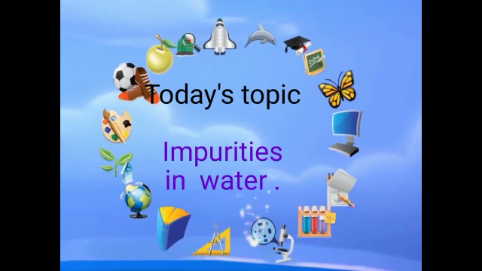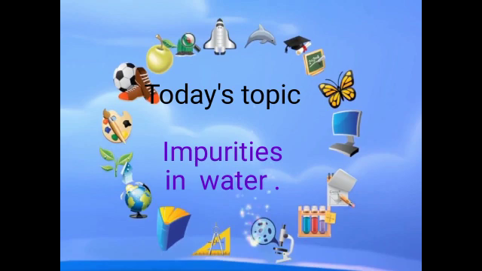Dear students, almost 71% of the earth is covered with water. There is plenty of water on our earth because 71% of the earth is covered with water. Example, oceans, rivers, lakes, etc. and water bodies. But a very small amount of water is potable. Potable means fit for drinking. Fit for drinking is called potable.